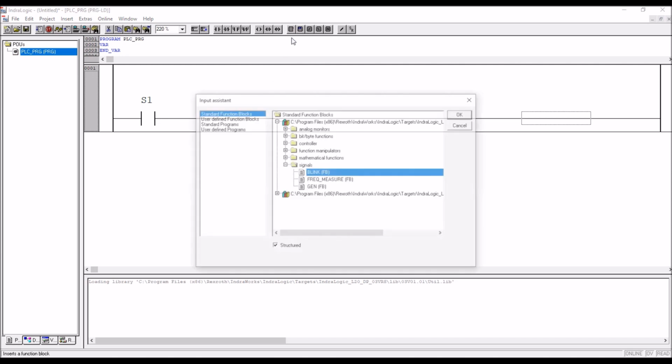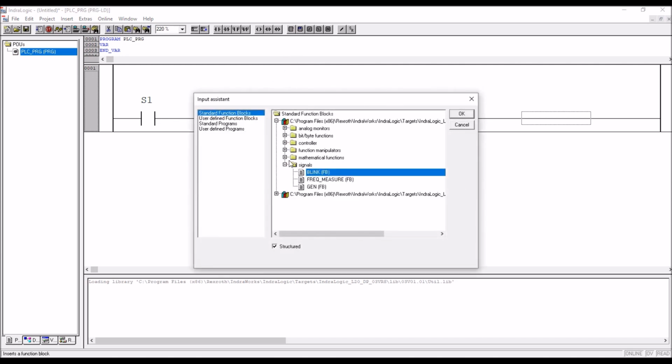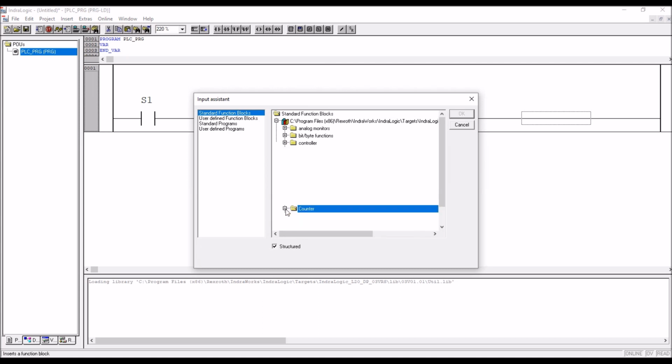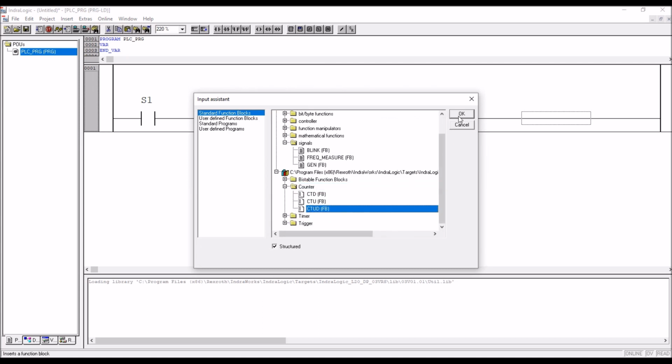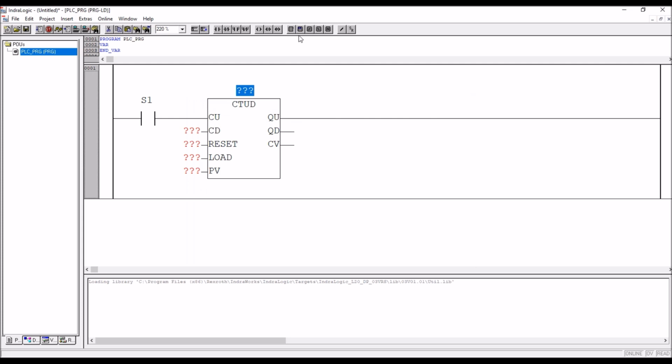So here in the function block, that is counter, up and down counter, I will take it 2 times. And now I can name it as blink.